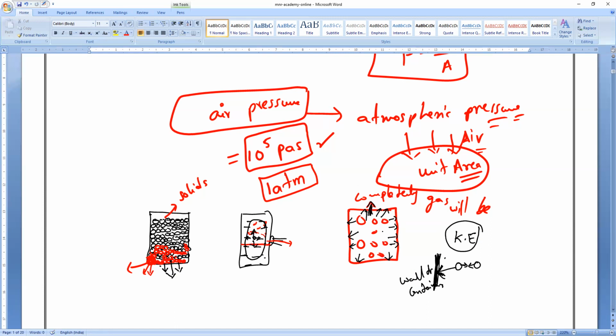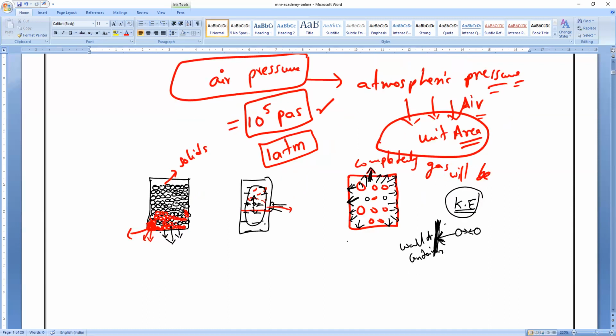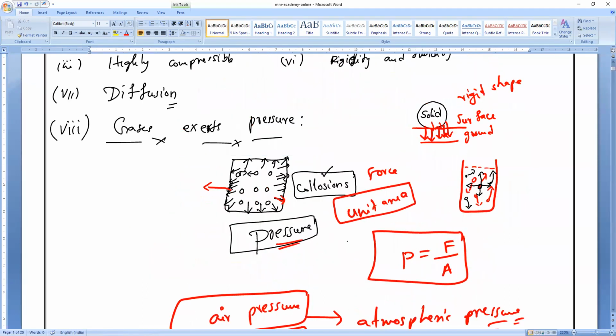But gases will exert more pressure on the walls of the container because they have large kinetic energy, so they try to escape out from the container. They'll keep on pushing, applying pressure on the walls of the container. That's all. Is it clear, everybody? So that is what you have to remember. Okay, so gases exert pressure.